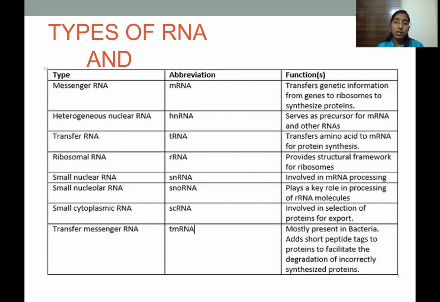Small cytoplasmic RNA or scRNA is involved in the selection of proteins for the export. Transfer messenger RNA or tmRNA is mostly present in bacteria and it adds short peptide tags to the proteins to facilitate their degradation and also synthesis.